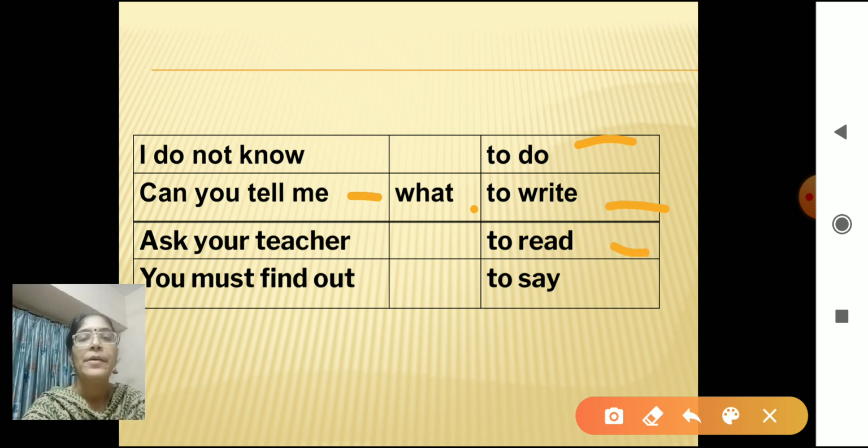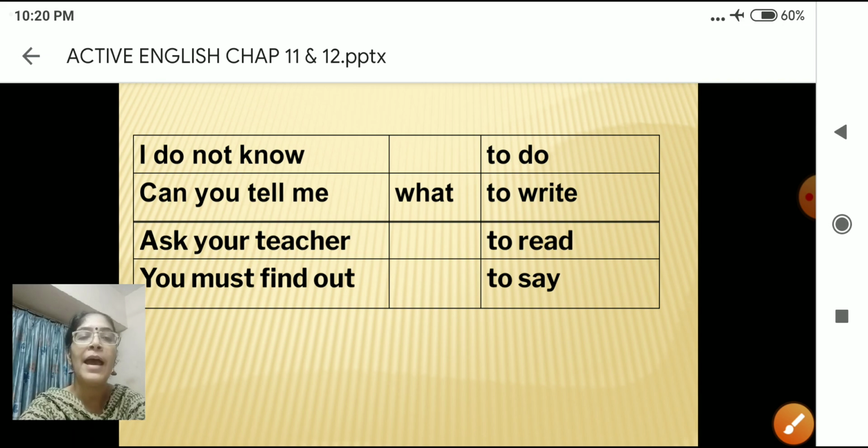Correct. Next, can you tell me what to say? Very good. And what will you use here? Question mark at the end. Correct. Very good. Let's see how we will write in the given blanks.